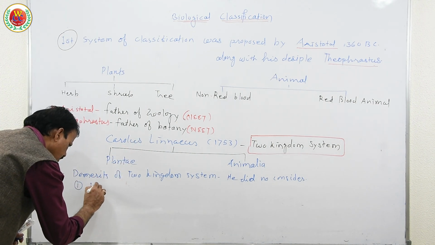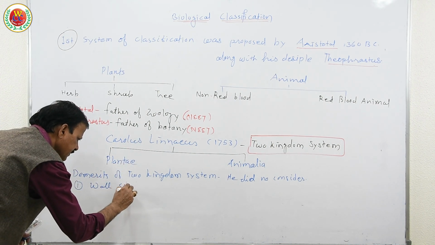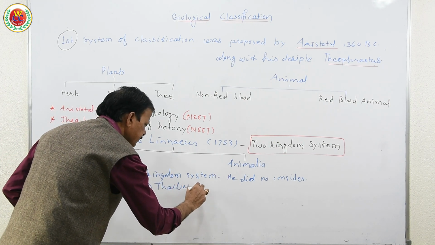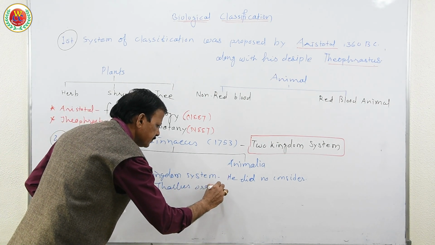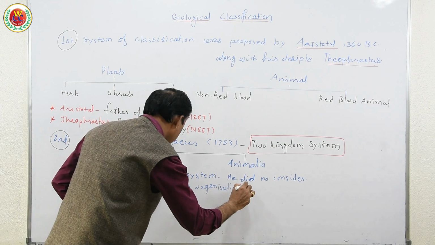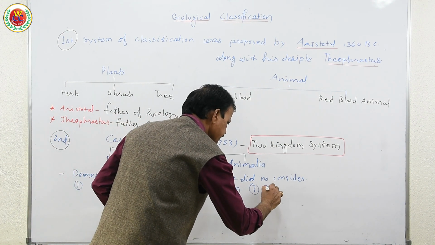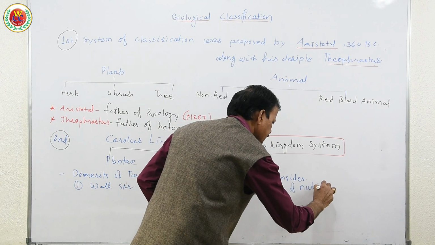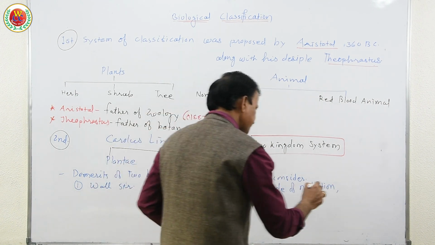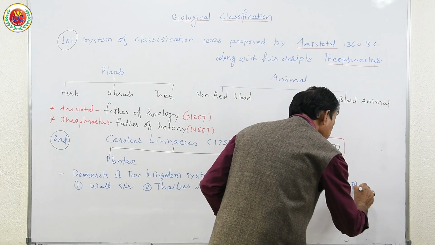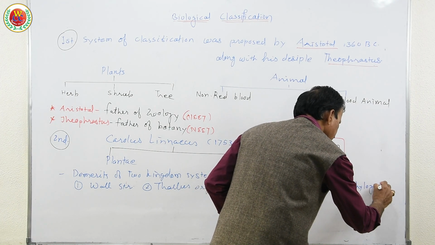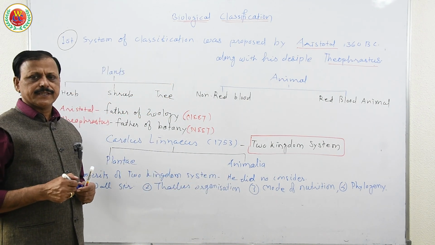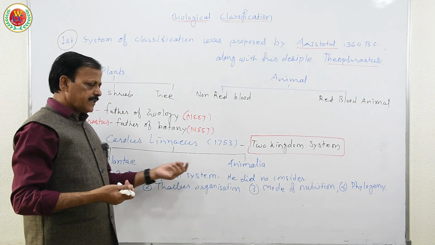He did not consider the following features: cell wall structure, thallus organization, mode of nutrition, phylogeny, and so on. Therefore, his system was found insufficient and could not be used practically.